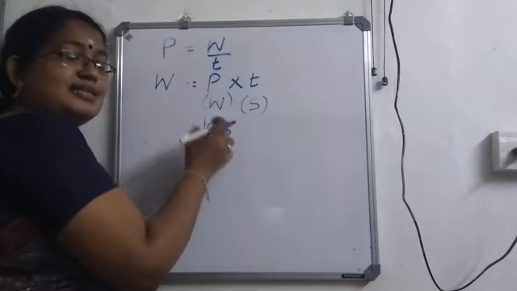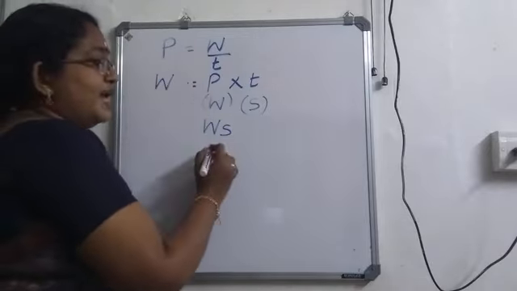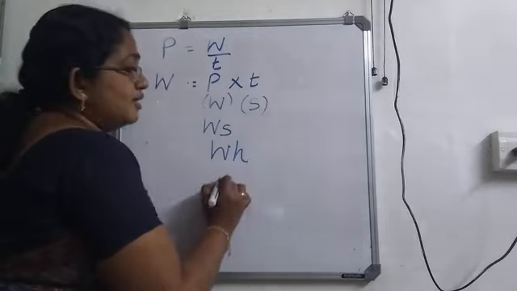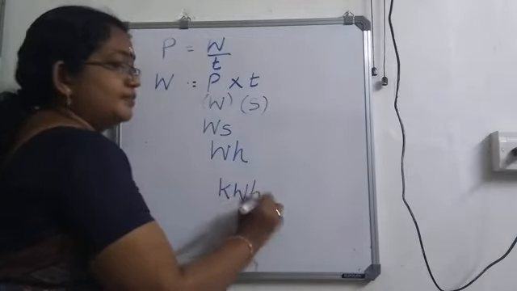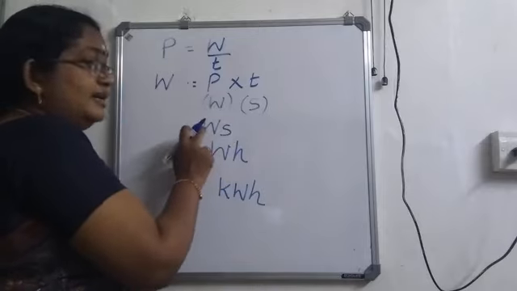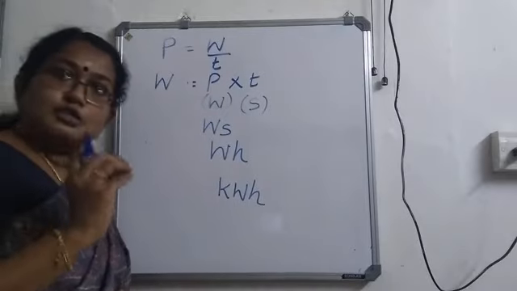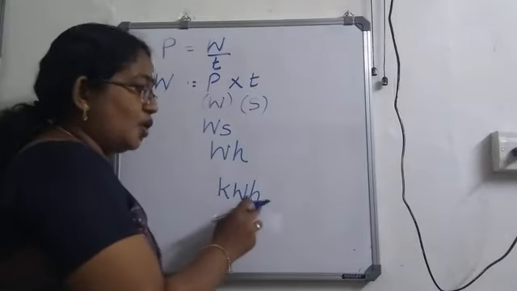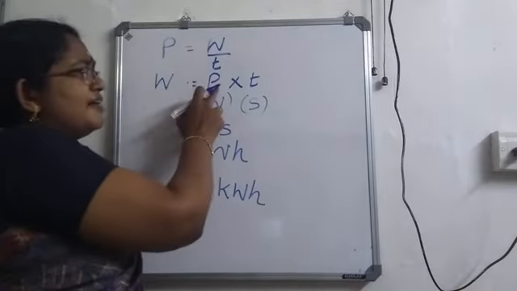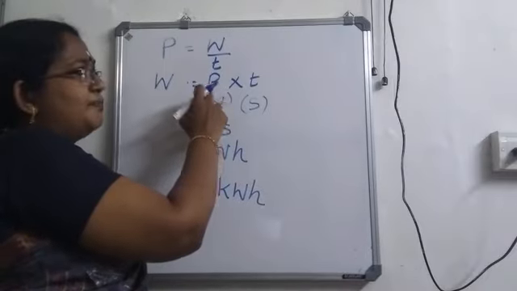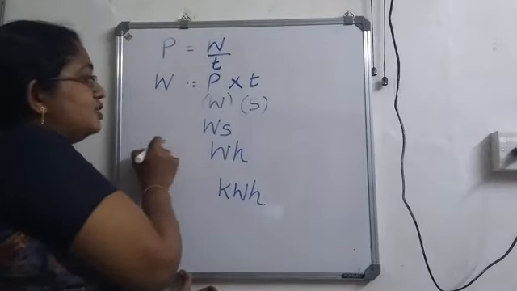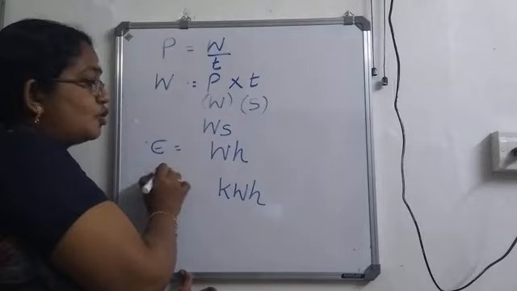Now, watt second is so small. Instead of that, normally what we will use is watt hour or kilowatt hour. From this equation, we will be getting watt second, but the value is very small. So, we will be using watt hour or kilowatt hour. Do you know what is watt hour or kilowatt hour? If the power is given in watt and time is given in hour, you will be getting the work or energy in watt hour. And this is the commercial unit.